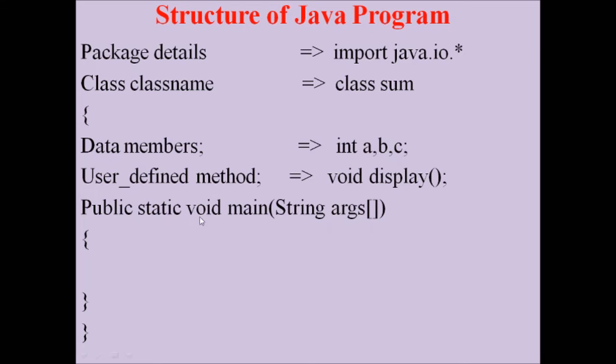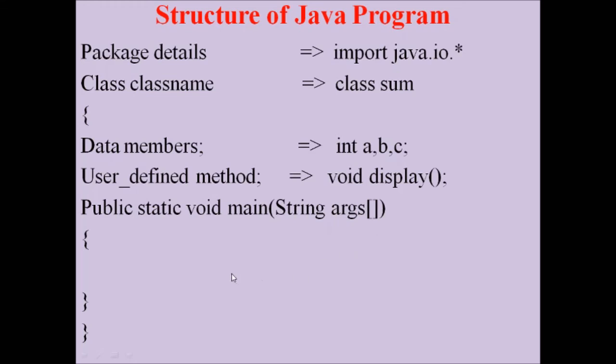Next, void is a return type. Main does not return any value, so the return type is void. Main is the function name. Within the function, they have given String args with the array symbol, that is, open close square brackets.